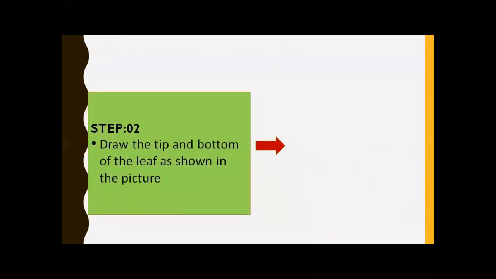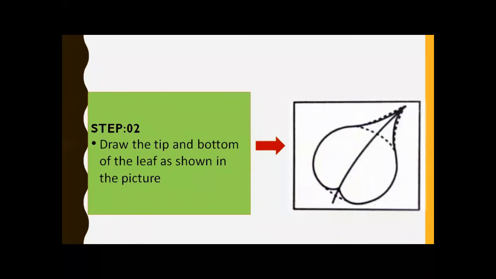In the next step, number 2, draw the tip and bottom of the leaf as shown in the picture. This is the tip of the leaf and this is the bottom of the leaf. We are drawing in the circle. Out of the circle we draw the tip of the leaf, and inside the circle we draw the bottom of the leaf as the picture shows.